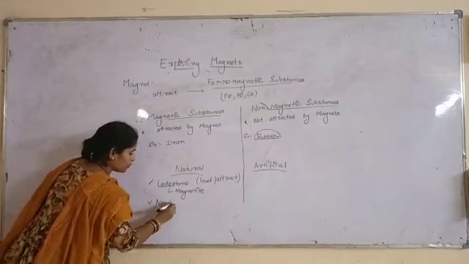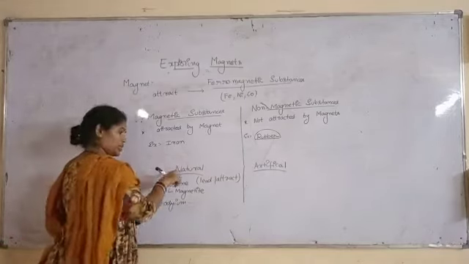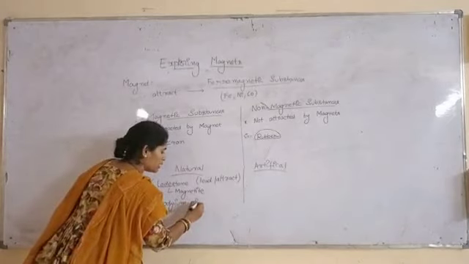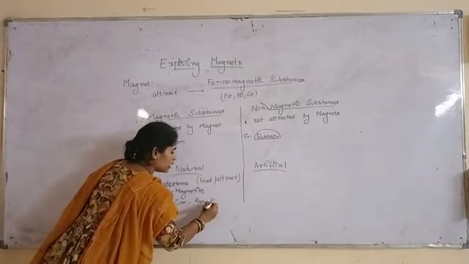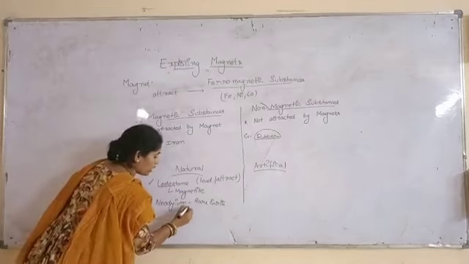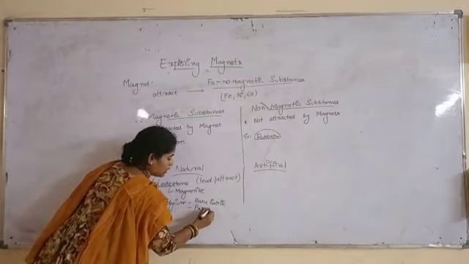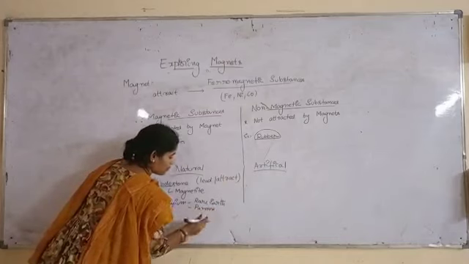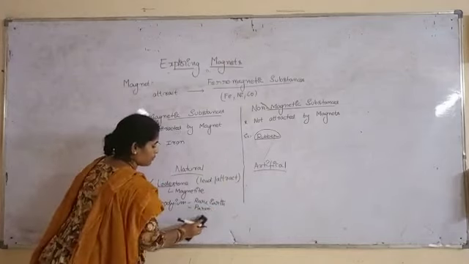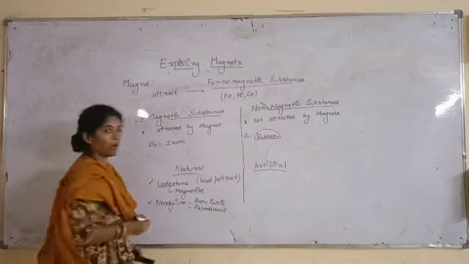Neodymium is a natural magnet, but it is a rare earth magnet, and it is also a permanent magnet. That means it contains permanent magnetic properties.